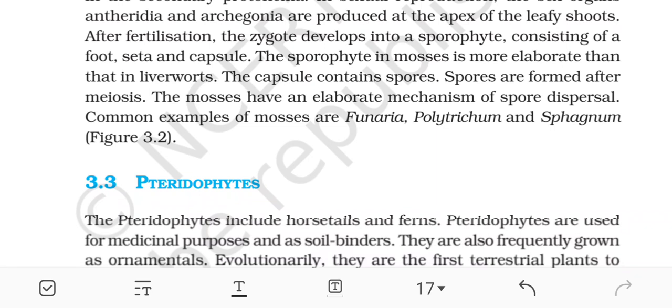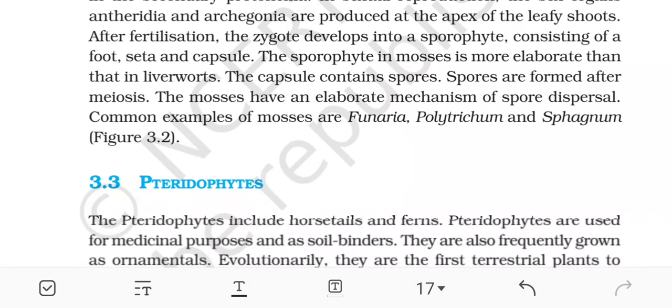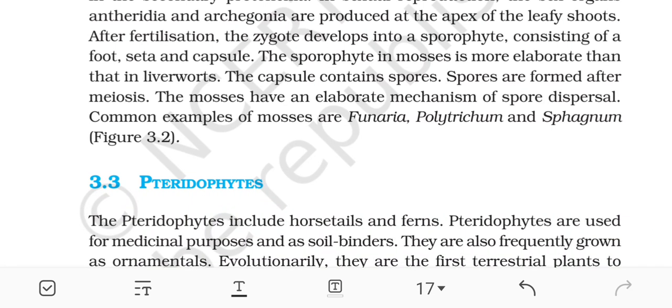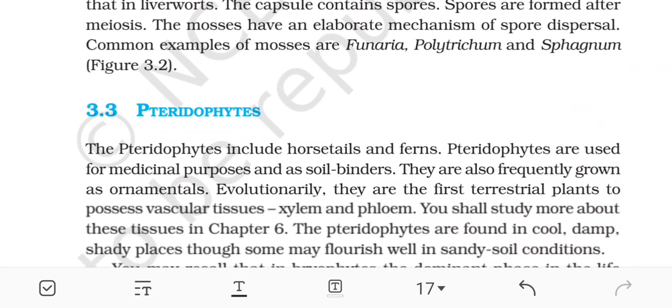The mosses have elaborate mechanisms of spore dispersal. Common examples of mosses are Funaria, Polytrichum, and Sphagnum.